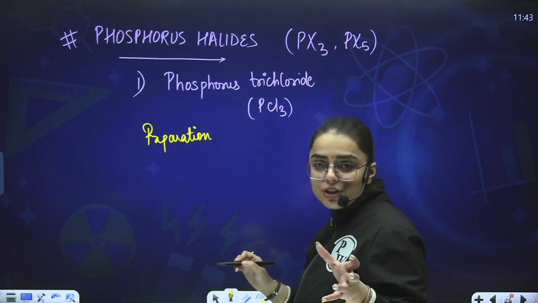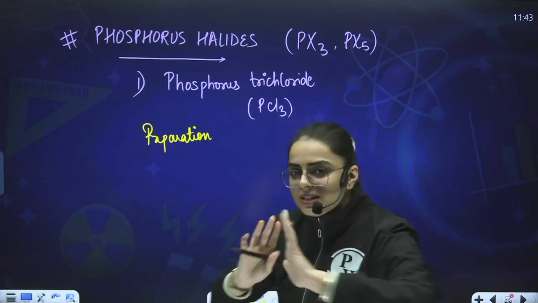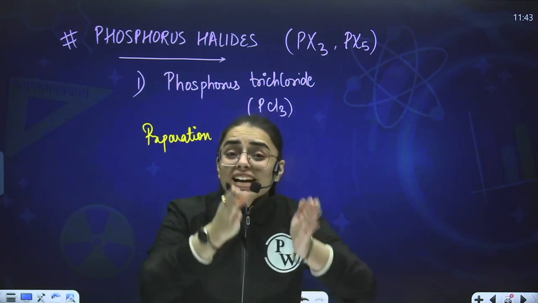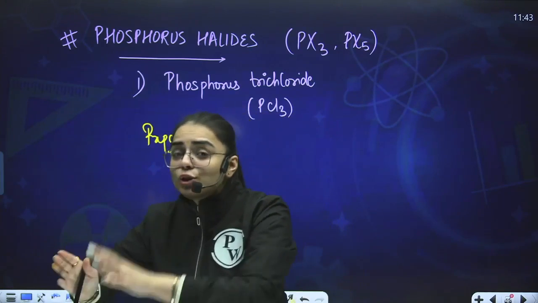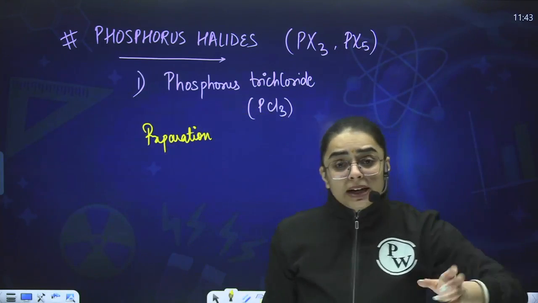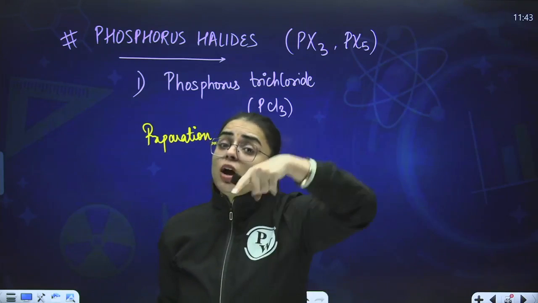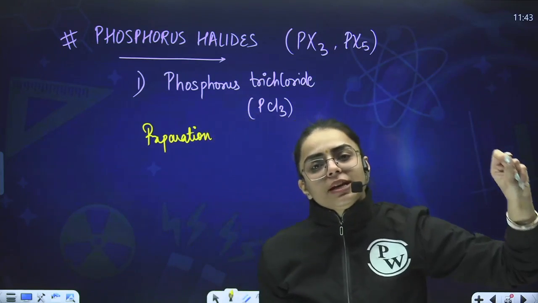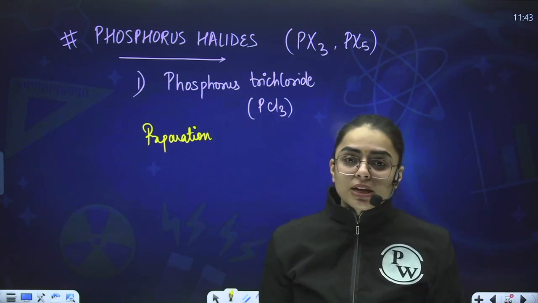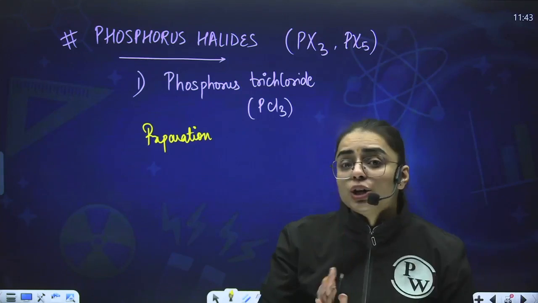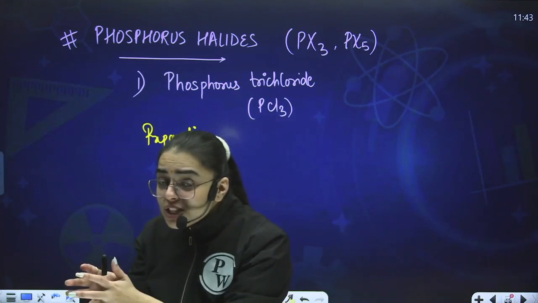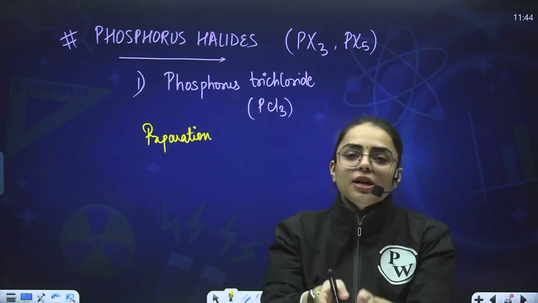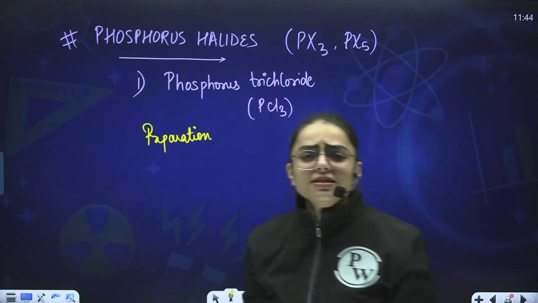So we need white phosphorus and we will react it. Now see the major difference, first of all I will tell you, then you can see from the NCERT also, and you can write over here also. If you react white phosphorus with a limited amount of chlorine, you shall obtain PCl3. But if you are using white phosphorus and you are using a very huge amount of Cl2, excess amount of Cl2, you will be obtaining PCl5. Is it clear? Very simple reaction. You are using white phosphorus, no doubt. But if you are using limited amount of Cl2, you will be obtaining PCl3. If you are using excess amount of Cl2, you are obtaining PCl5. As simple as it is.